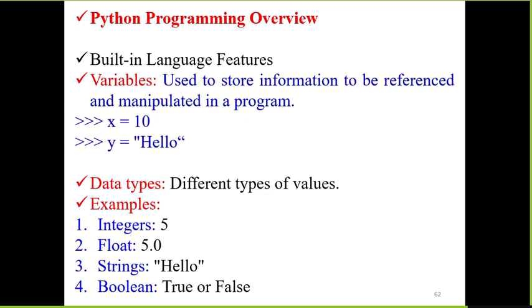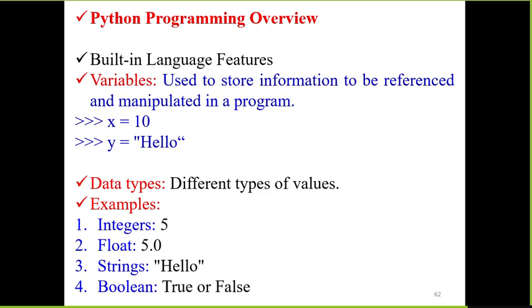Variables hold values that can vary at runtime, used to store information to be referenced and manipulated in a program. X is a variable we assign with 10. If you type X, it will print 10. The type of X means integer, and the id of X will print the id value of its storage location. Y is a variable and we are assigning hello. Hello is a collection of characters enclosed with double quotes.